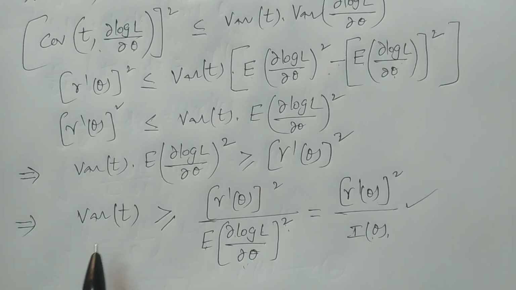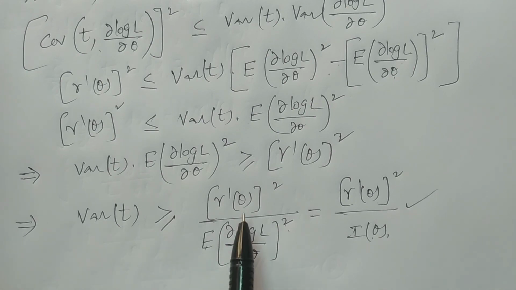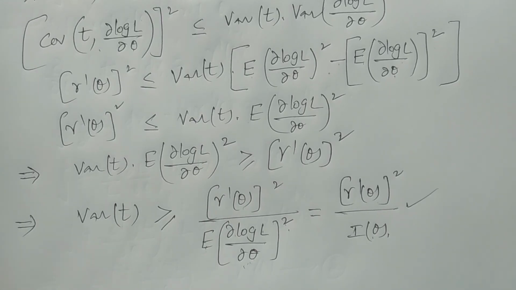What is that? If t is an unbiased estimator of γ(θ), then variance of t is always greater than or equal to γ dash θ whole square divided by expectation of ∂ log L by ∂θ whole square. Hope you understand. This is the Cramer-Rao inequality. Remember, keep in your mind the regularity conditions, which are very, very important. The entire proof of the Cramer-Rao inequality is based on the regularity conditions. Thank you so much.